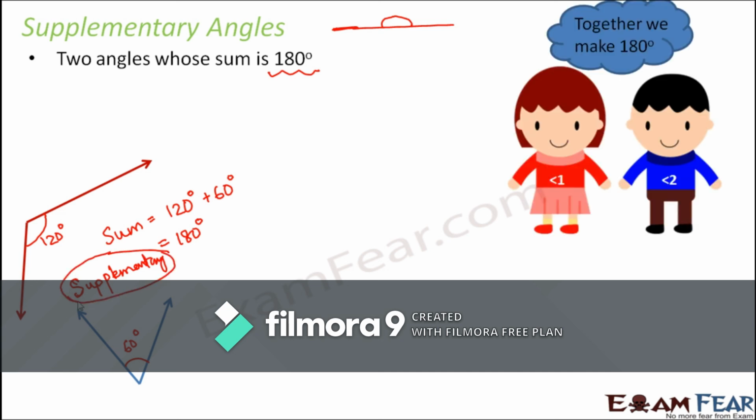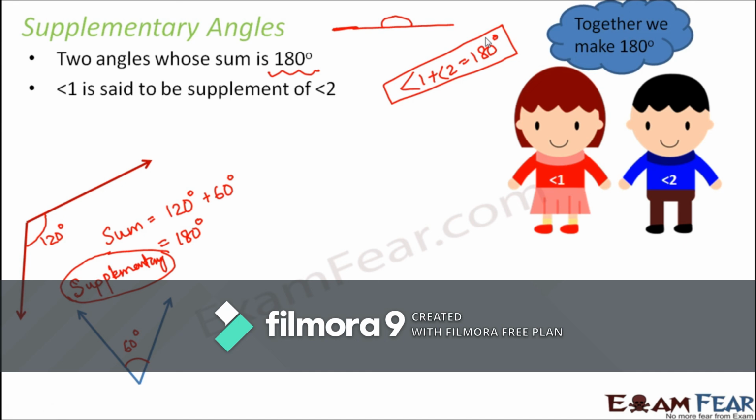Exactly the same concept: if angle 1 plus angle 2 is equal to 180 degrees, these two angles are supplementary angles. In this case, we will call angle 1 the supplement of angle 2.